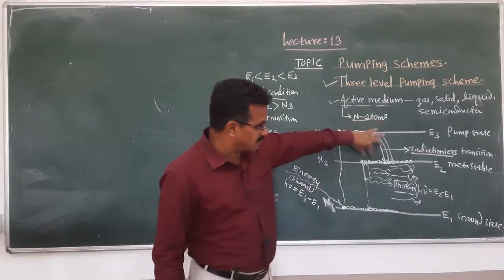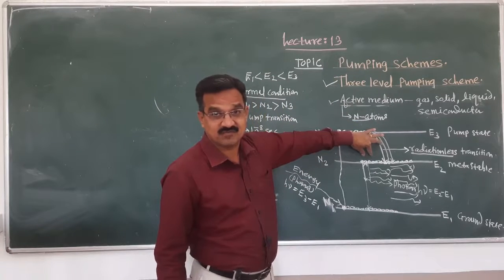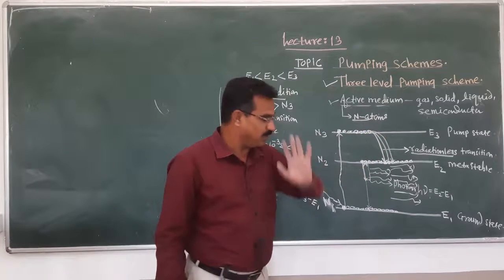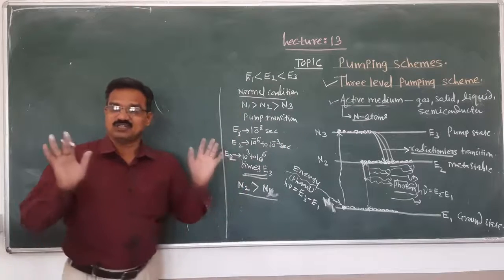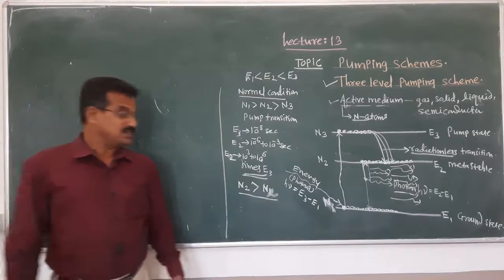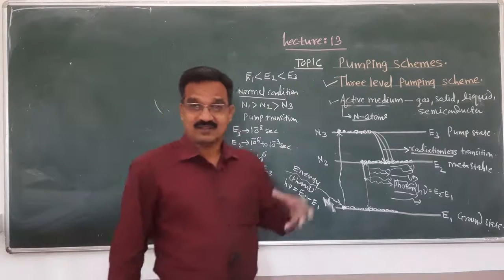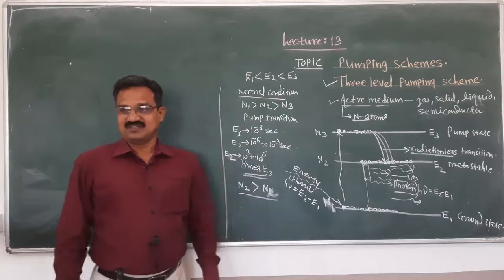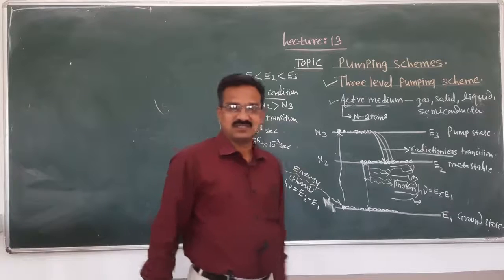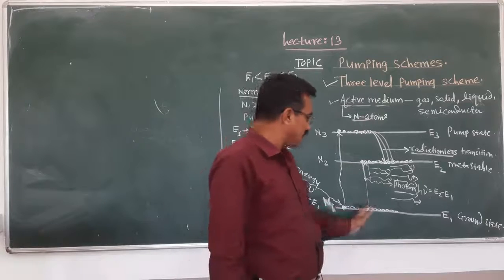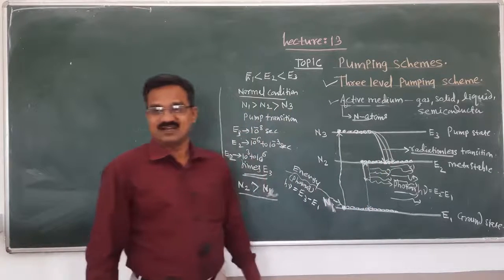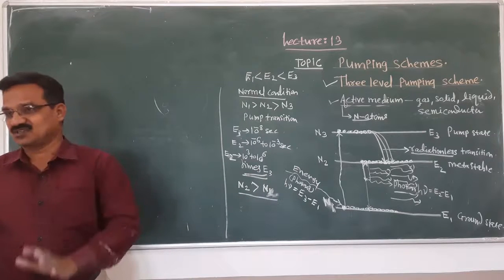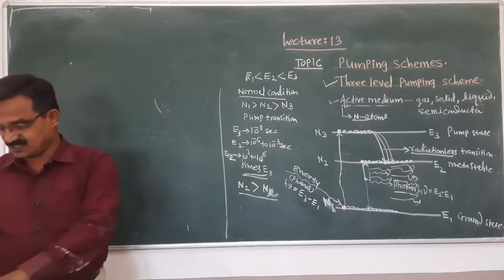When the number of atoms in the metastable state is greater than in the ground state, population inversion occurs. It means that the pumping power required is very large. More than 50% of the atoms must be moved from the ground state to the metastable state, so the pumping energy required is large.